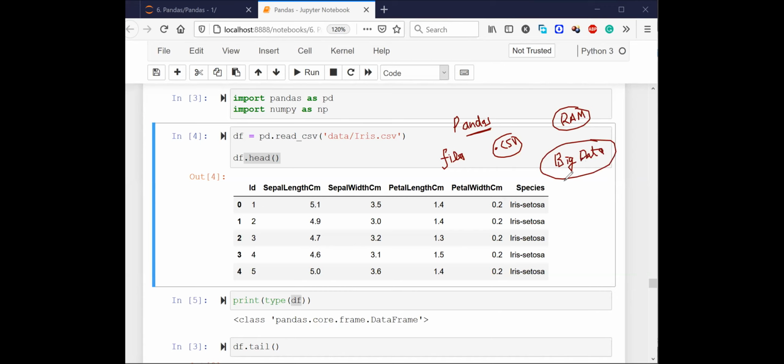Somebody was asking about big data. In order to handle big data, we basically use something called Spark, Hadoop, something like that. Maybe later on in advanced courses, I will try to take the Spark topic also so that you know how to work on big data. Is that fine?